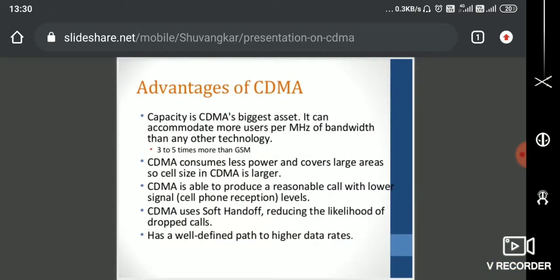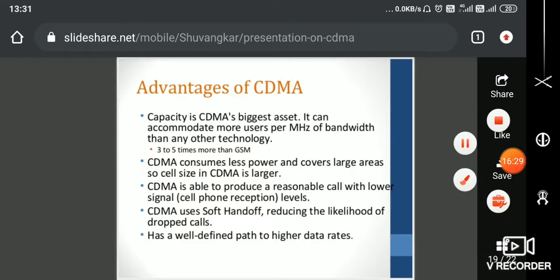And finally, the advantages. The capacity of CDMA is big, so it is going to provide you better capacity, and more user bandwidth can be provided. When I compare this with GSM, which runs based on frequency division multiplexing, it is 3 to 5 times better. And CDMA consumes less power, and coverage is going to be over large areas.